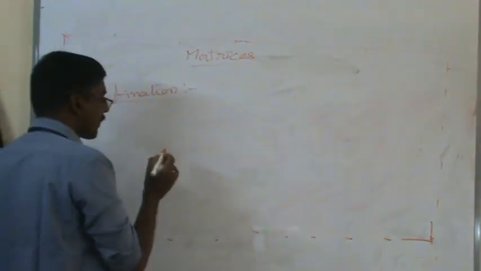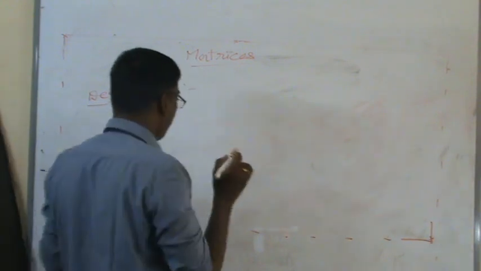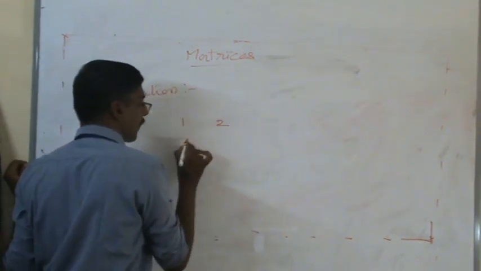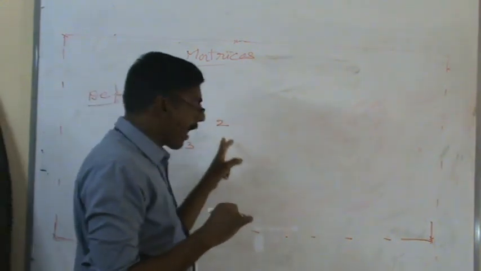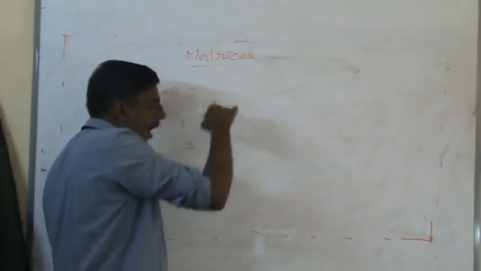For example, we take some elements, 1, 2, 3, 4. These elements I arrange row wise or column wise.